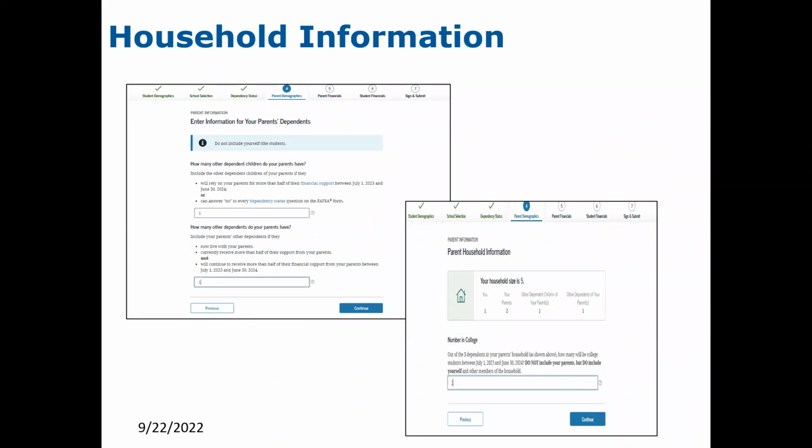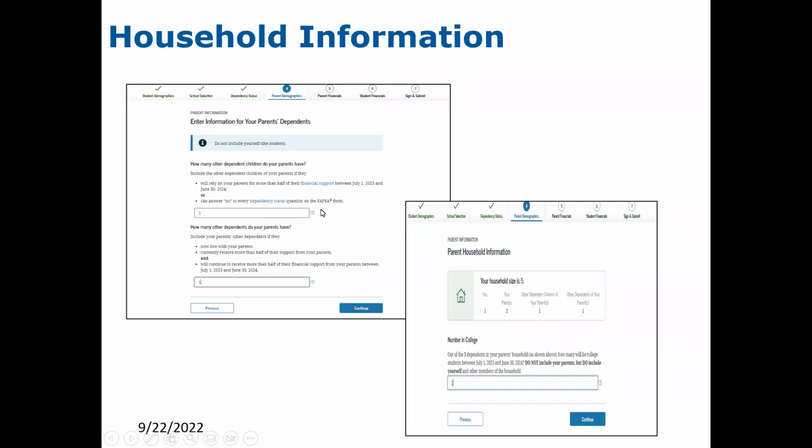And then it will ask, how many other dependents do your parents have? Include your parents' other dependents if they now live with your parents, currently receive more than half of their support from the parents, and will continue to receive that support. They would also include their other dependent children if they rely on them for more than half of their support, or could answer no to every one of the dependency status questions.